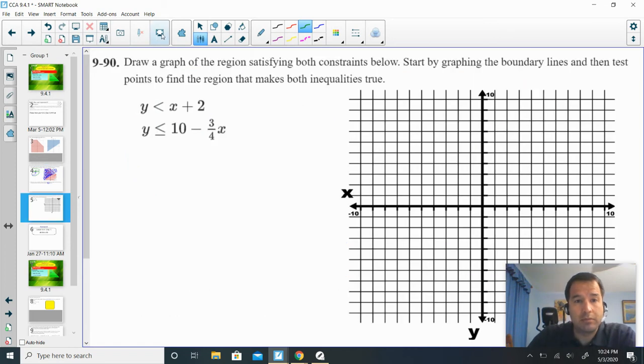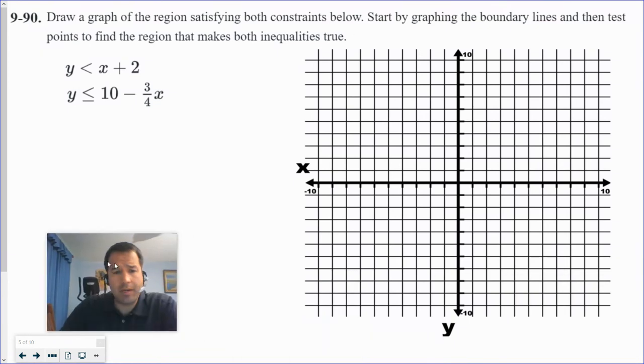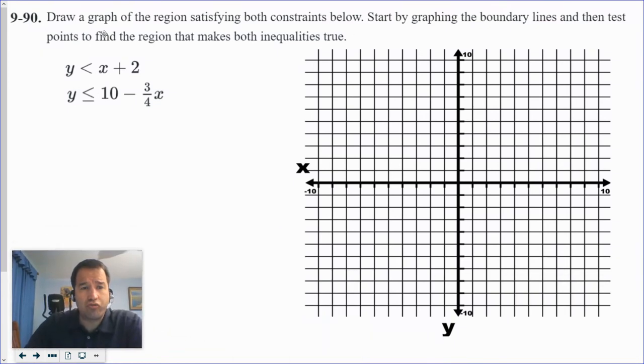This is the only other problem we're doing today, okay? Draw and graph the region satisfying both constraints below. Start by graphing the boundary lines, and then test the points to find the region that makes both inequalities true. Go. So I want you to pause it. I would like you to try the whole thing without me. And then when you're done, unpause it, and I will go through it with you.